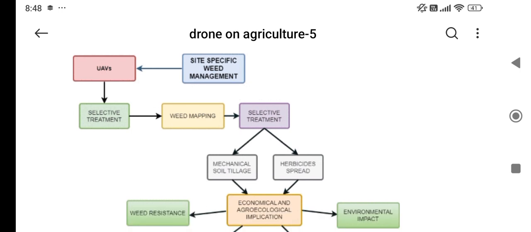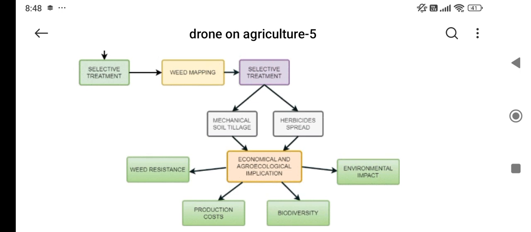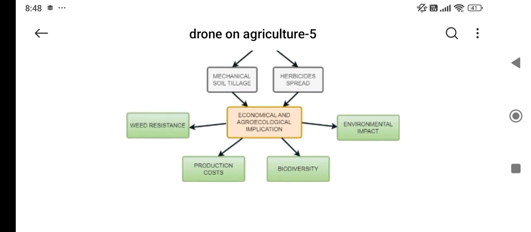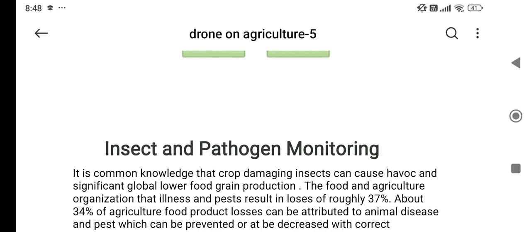Site specific weed management and selective treatment. In selective treatment: weed mapping, then selective treatment, mechanical soil tillage, herbicide suppress, that is economical and agro-ecological implications: weed resistance, production cost, biodiversity, and environmental impact.